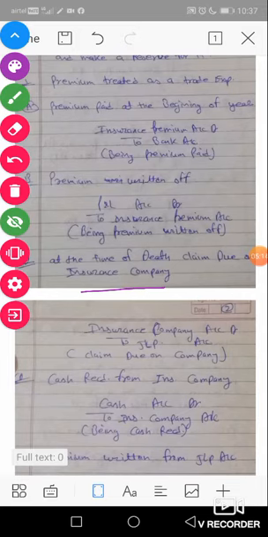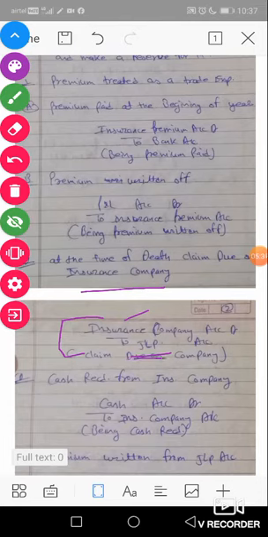The insurance company will be debited, and we will prepare a separate account of JLP, joint life policy, to which the claim amount is transferred.